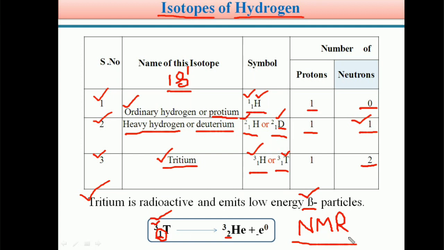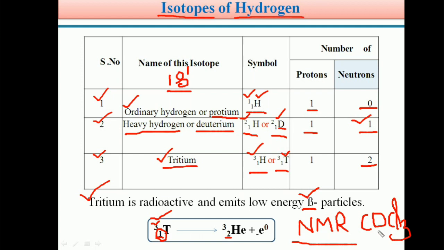But instead of chloroform, CHCl3, we are using deuterated chloroform. That means its formula is CDCl3. Students, we know the molecular formula of chloroform is CHCl3. But in case of NMR spectroscopy, we use a deuterated solvent, CDCl3.